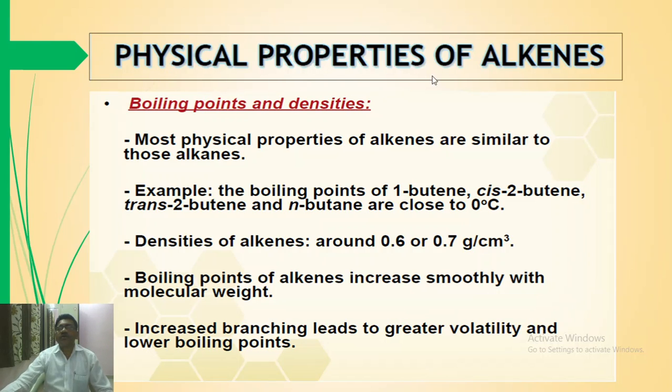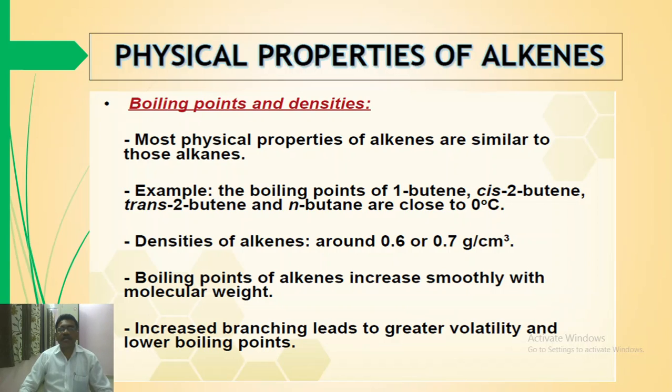Physical properties of the alkenes: boiling points and densities. This is the first physical property. Most physical properties of alkenes are similar to those of alkanes. Let us consider an example: boiling points of 1-butene, cis-2-butene, trans-2-butene and n-butane are close to 0 degrees Celsius.